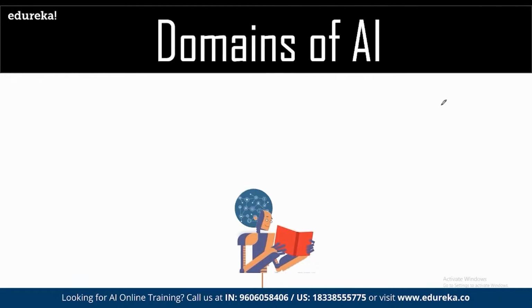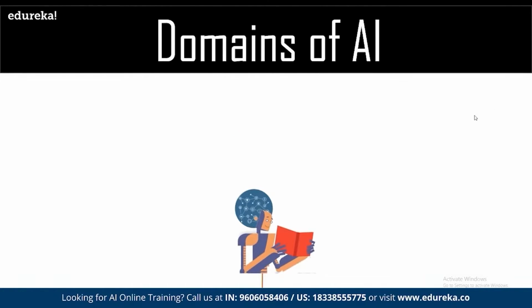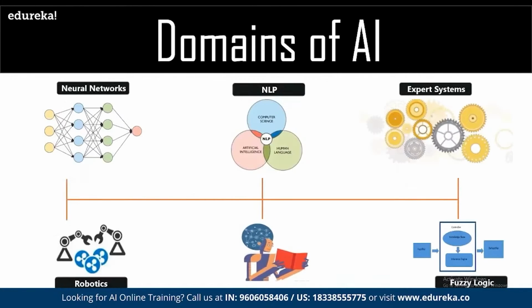And that exactly is what is achieved by using NLP. NLP refers to natural language processing. It involves the implementation of computer science, human language, and artificial intelligence, and that exactly gives birth to NLP, in making sure that we have the most accurate result being generated from the study that we have done using NLP itself, right? And AI, as you know, has multiple components: neural networks, expert systems, robotics, and fuzzy logic. These are all different components of AI that you'll be learning step by step.